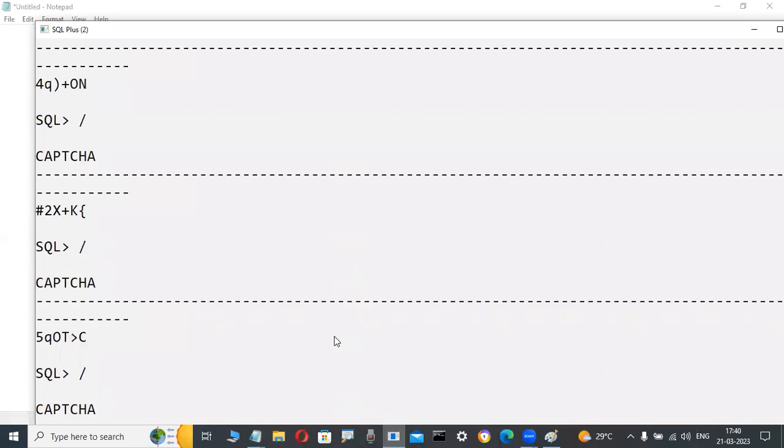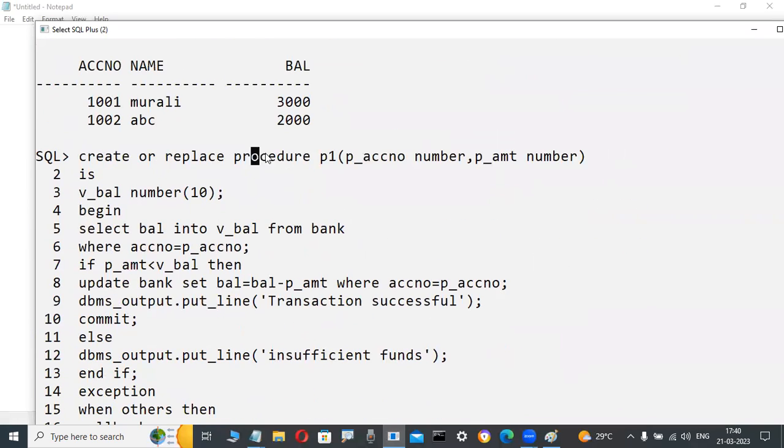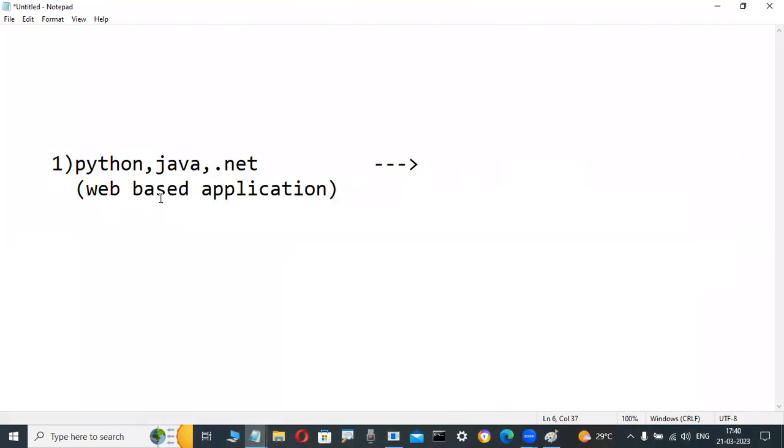In a previous case, you observed I was creating a procedure. This knowledge is needed to pass an account number as an in parameter from Java into the database, and the balance will be returned back to the front-end application. So much knowledge is required for these things. That's why these web-based application programs are based on the entire architecture only. Minimum knowledge is required. That's why these persons are also learning an Oracle course. Actually, Python and Java developers are learning Oracle, and .NET developers are learning SQL Server, like that.